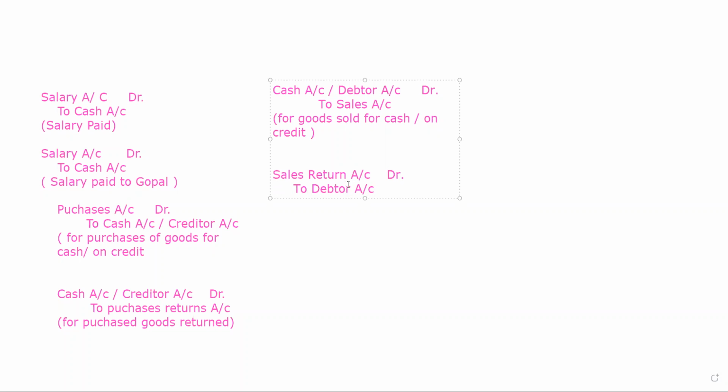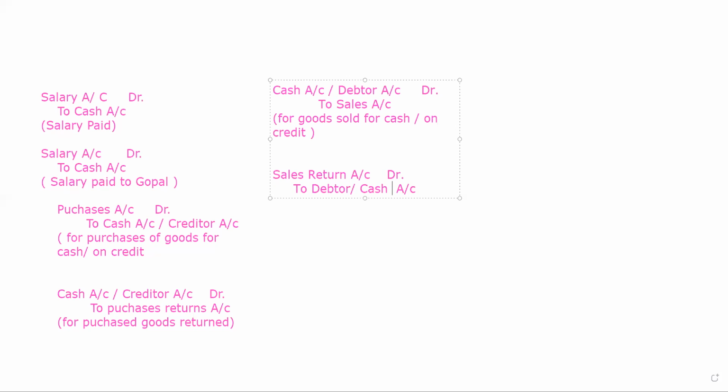account or cash account, whatever it is, depending on which kind of sale has been done. In your syllabus, immediate cash payment is not covered right now. So usually you will do the entry sales return account debit to debtor account. If any expense is paid or income received, the name given hardly matters. The expense will remain expense only. Then we did purchase and purchase return accordingly. Then we did sales and sales return, and how the entries are to be posted in all these cases. I hope up to this is clear to everybody.